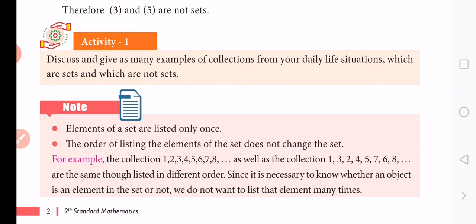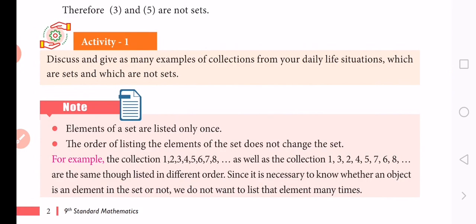The collection of all girls in our school is a set, because from KG to 12th standard we can well define who are the girls studying in our school. We separate and mention who are the boys and who are the girls. These are all well defined objects, so it is a set.